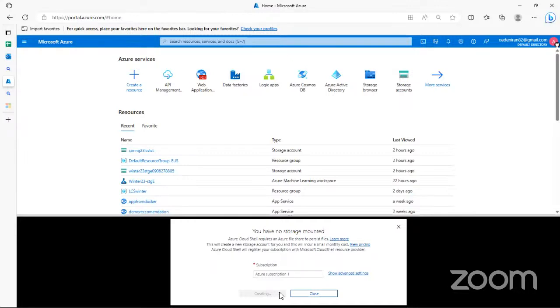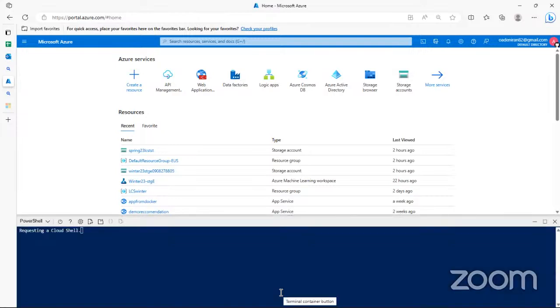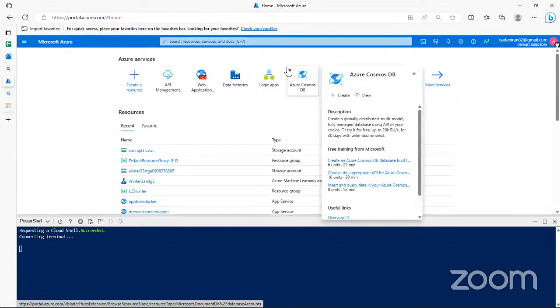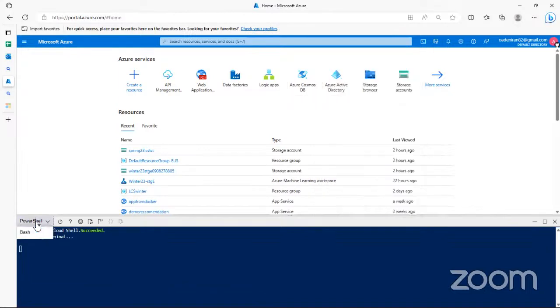With this, the PowerShell that is created in this terminal is authenticated already, and with that, you can start performing command line operations, and you can even use the Azure command line here. So with this Cloud Shell, you're able to act as if you're working with a terminal on your local system and perform terminal operations. If you are someone who is more comfortable with Linux and Bash, you can change it to Bash here. But as for Windows users like myself, we are more comfortable with PowerShell.